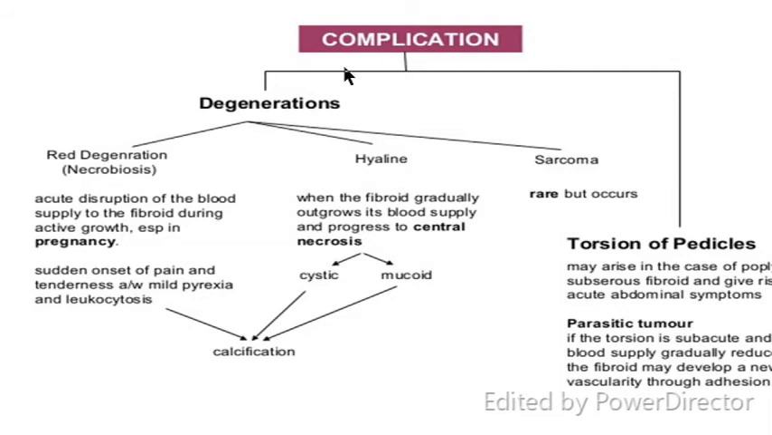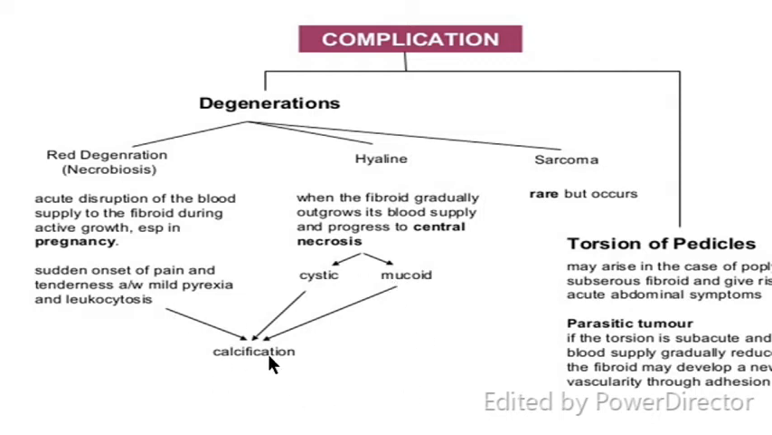So coming to all degenerations and complications of fibroids, it is divided into degeneration, sarcomatous change and torsion of the pedicles. Coming to degeneration, to summarize it, red degeneration is basically the disruption of the blood supply to the fibroids, basically a feature of pregnancy. Patient complains of sudden onset of pain and tenderness with a mild pyrexia and leukocytosis. There can be hyaline changes, which are the most common. Central necrosis is most common. It can lead to cystic, fatty and mucoid degeneration.